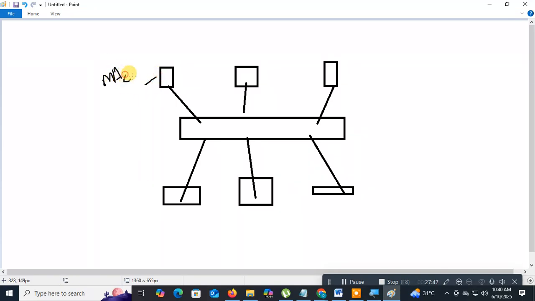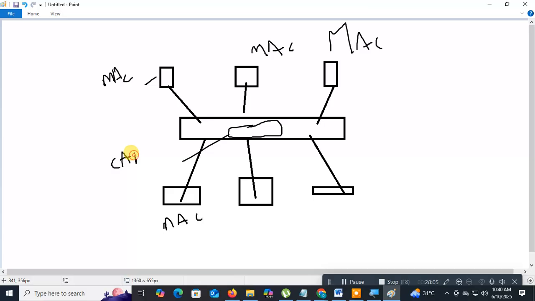The IP address is a logical address, and the MAC address is a physical address. All MACs are stored in the switch. That is known as the MAC table or CAM table.